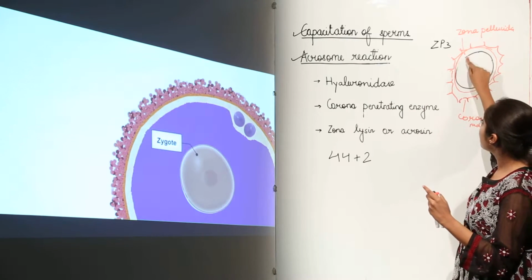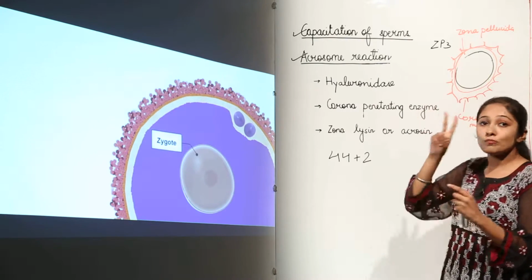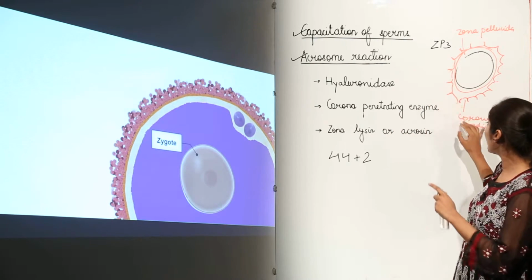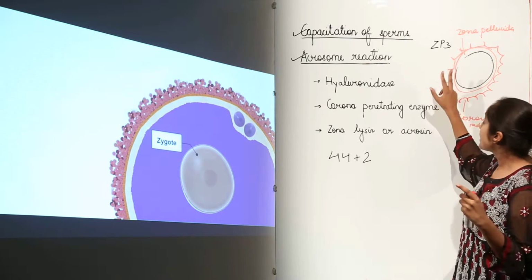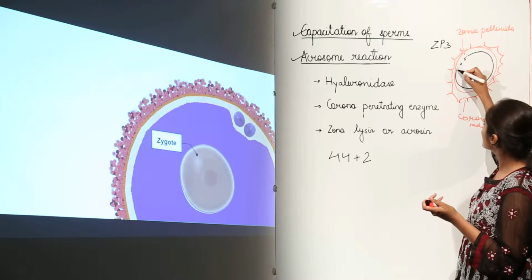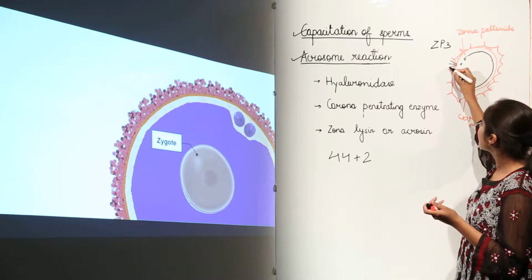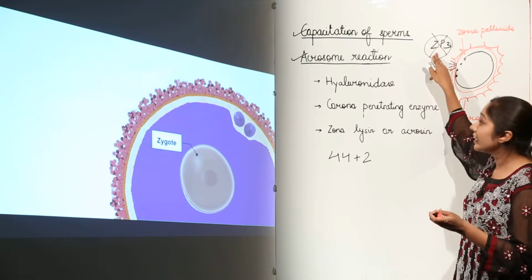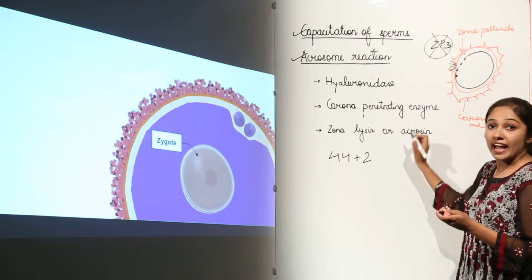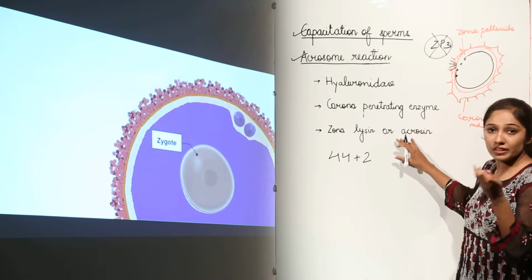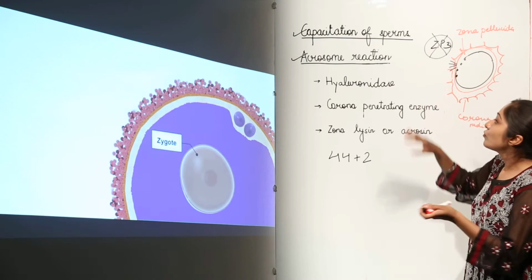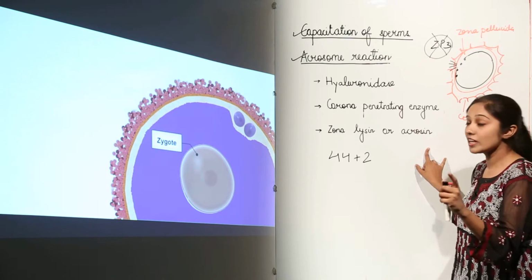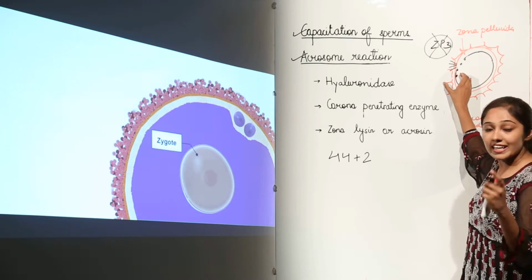When this membrane gets depolarized, what is going to happen? There can be two possibilities. First of all, the sperm would not be allowed to enter, as the membrane is going to become impermeable. Secondly, this membrane is going to release some calcium, and this calcium is going to release some secretion, due to which ZP3 becomes inactive. When ZP3 is inactivated, it is not going to release these enzymes, and the sperms which have not released these enzymes will not be allowed to enter the corona radiata and zona pellucida.